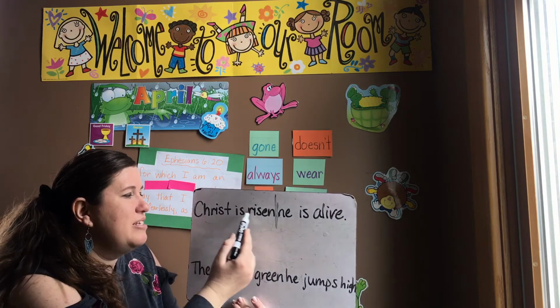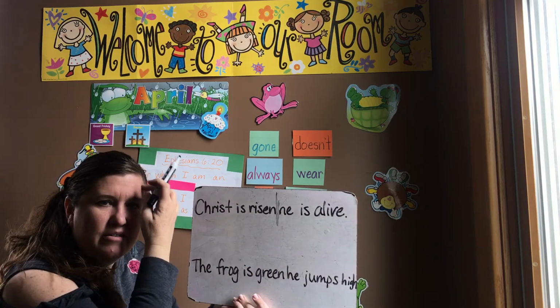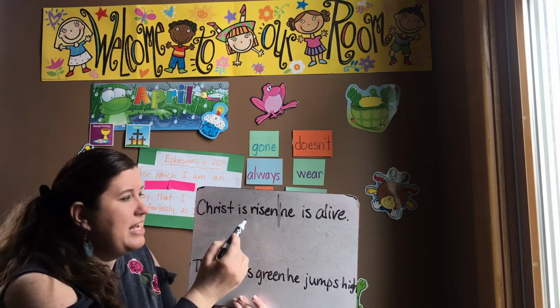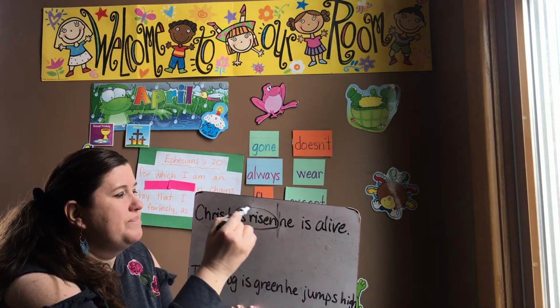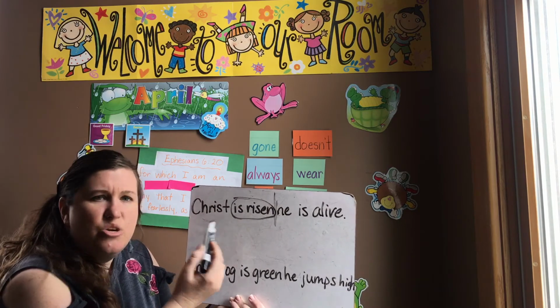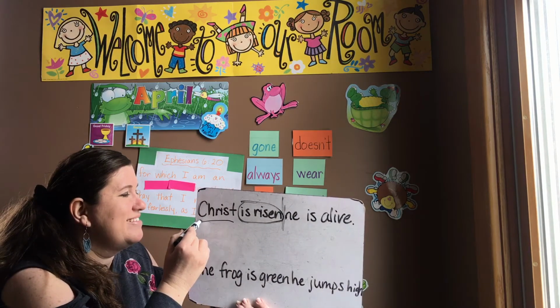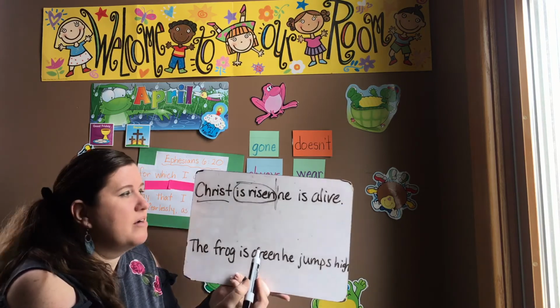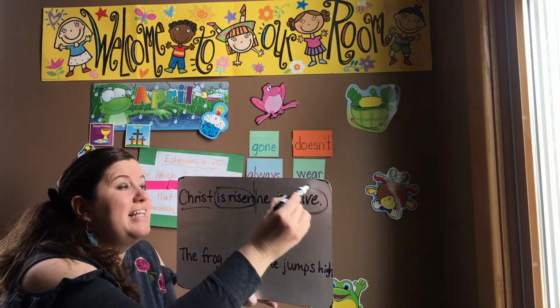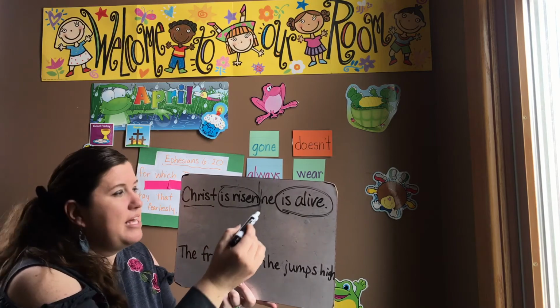So in Christ is risen, what's the predicate part? Remember, is the linking verb, so here is where the predicate part would begin. What's the subject? Who's risen? Christ. Let's look at this one. He is alive. What's the predicate part? Is alive. Good. What's the subject?